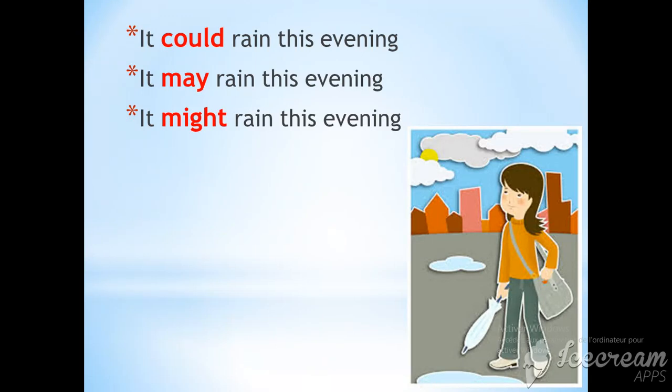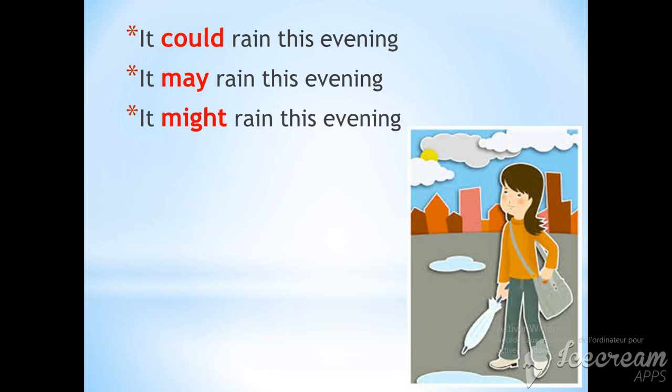Oh, today it's cloudy. It could rain this evening. It may rain this evening, or it might rain this evening. Of course, we are not sure if there will be rain, but because the weather is cloudy, we suppose that there will be rain. So we can express this possibility by the following modal verbs: could, may, and might.